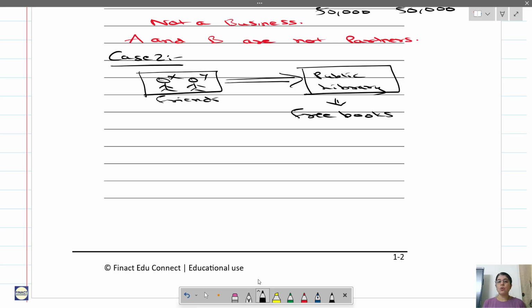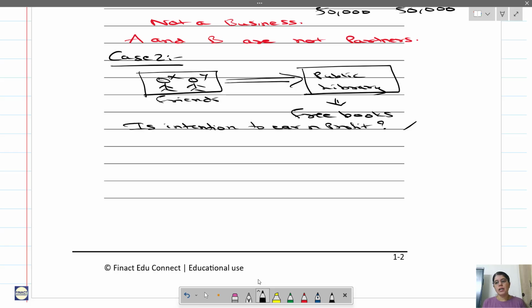How will I know whether X and Y are doing a business or not? Is the intention here to make a profit? No. The intention is to help the public by giving them access to a number of books so that they can read. Is the intention to earn profit?